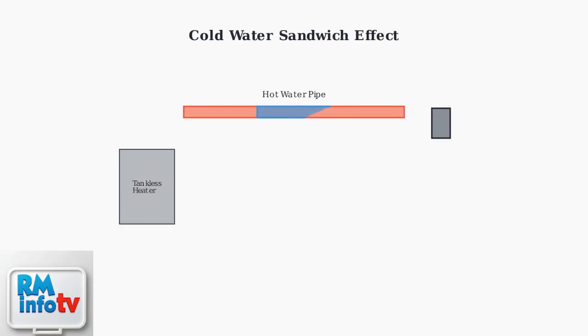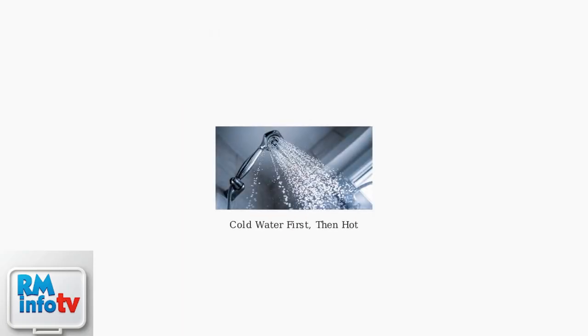The cold water sandwich effect occurs when your tankless water heater has been idle. The hot water sitting in your pipes gradually cools down while the unit isn't running. When you turn on a hot water tap, this cooled water must flow out first before the heater fires up and delivers hot water again. This creates an unpleasant burst of cold water. This means when you step into the shower expecting hot water, you get hit with cold water first.